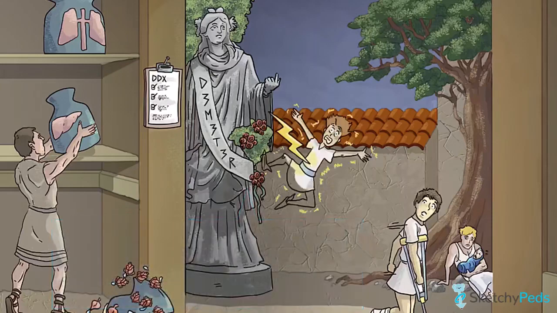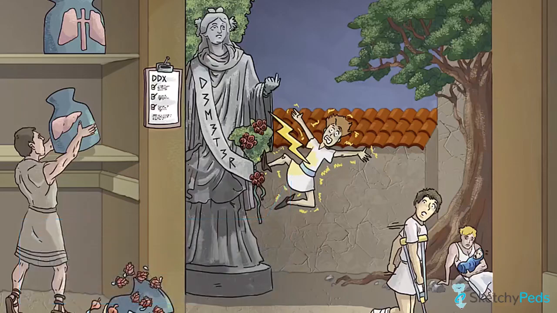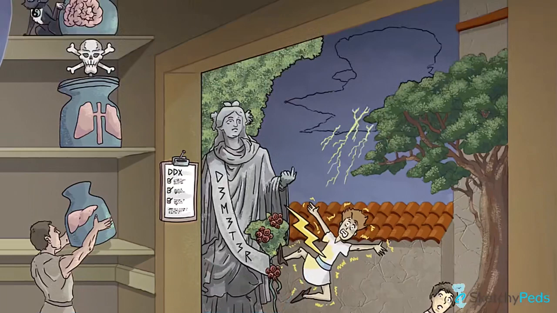The rash of herpes zoster is typically associated with acute neuritis, which is often described as deep burning, throbbing, or stabbing pain. Prodromal pain may even occur in the dermatomal area 2 to 3 days before the appearance of the rash. This is depicted by our unfortunate fellow getting stabbed in the side with one of Zeus's lightning bolts right before he can escape over the shingles. Acute neuritis can last for 30 days or more, but it is important to note that this is different from postherpetic neuralgia. Speaking of which, you see that lightning storm approaching?